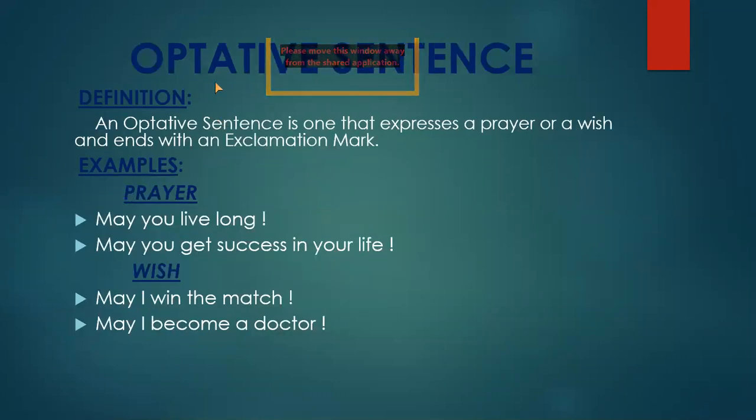So I'm coming to the next kind of sentence, that is optative sentence. The definition is that an optative sentence is one that expresses a prayer or a wish and ends with an exclamation mark. Remember that this kind of sentence always ends with an exclamation mark.